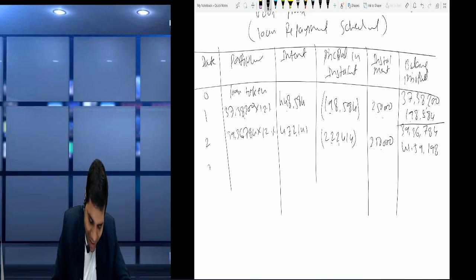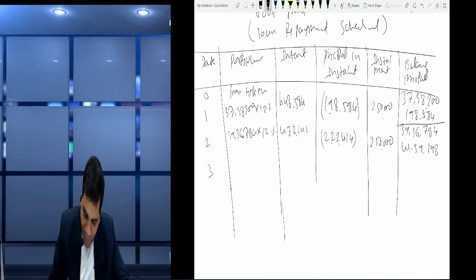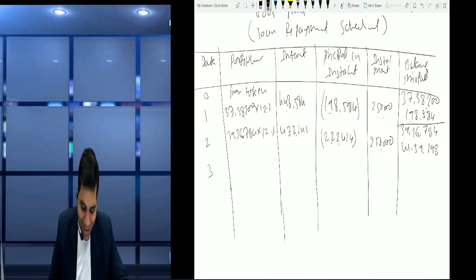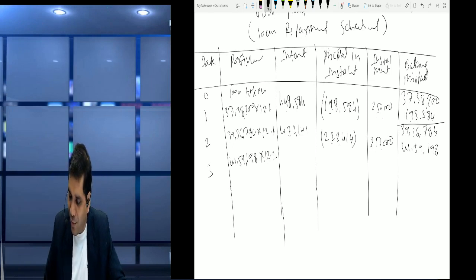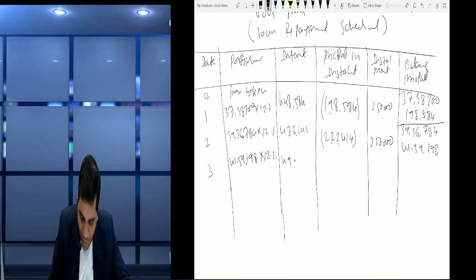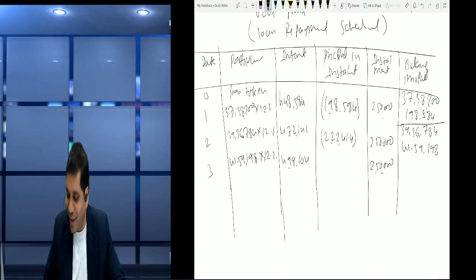So it comes to 41,59,198. Now in third year again, we have to just follow the procedure, whatever procedure is given. So 41,59,198 into 12%. So into 12%, it's become 4,99,104. Again we had paid installment of the same amount, that is 2,50,000.